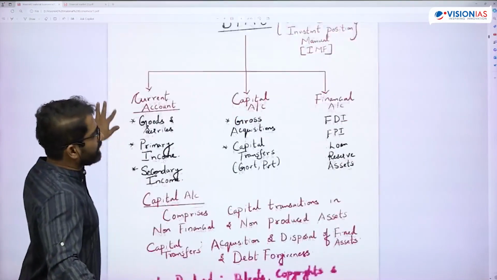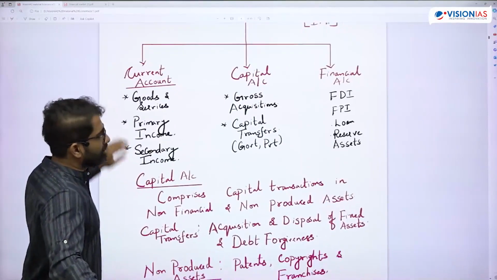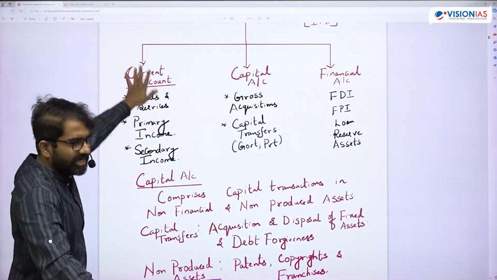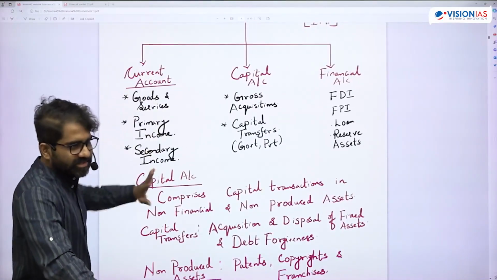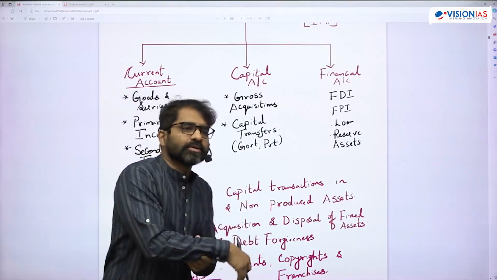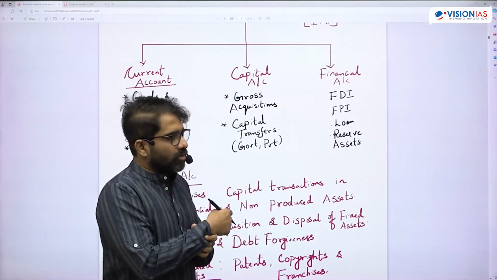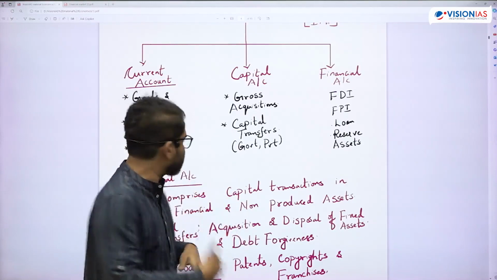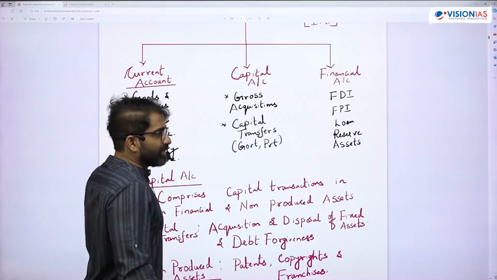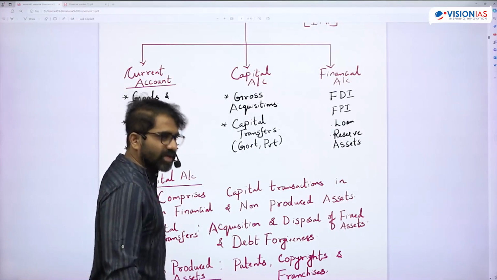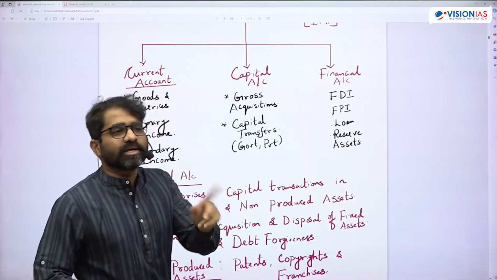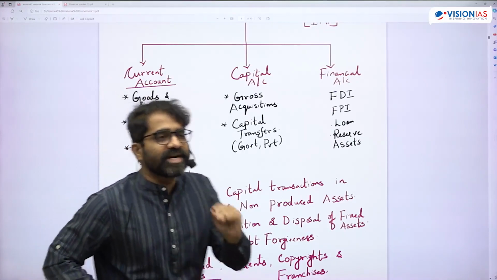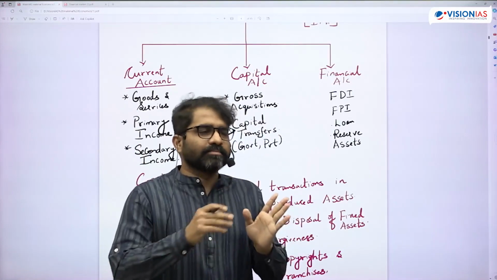And the second important observation: in the current account, you have goods and services. It remains the same, goods and services. Goods is basically merchandise trade, services is services trade, etc. And then it says primary income and secondary income. This is how the classification is done. Primary income means income which you are getting because of rendering factors of production.